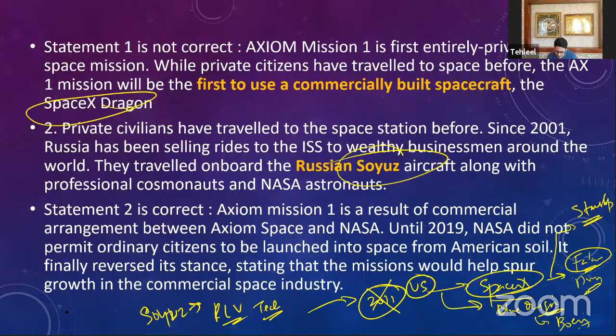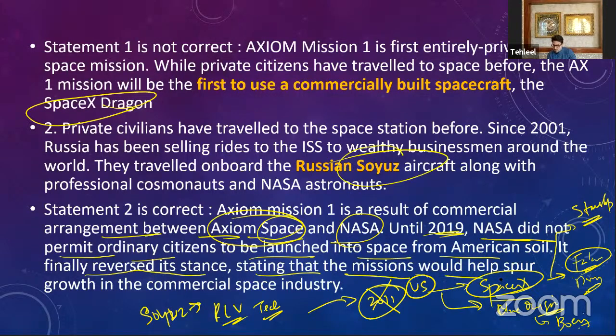Okay. Now, the Axiom mission is a result of a commercial agreement between Axiom Space and NASA. Until 2019, NASA did not permit ordinary citizens to be launched into space from American soil. It finally reversed its stance, stating that such missions would help spur growth in commercial space flight.